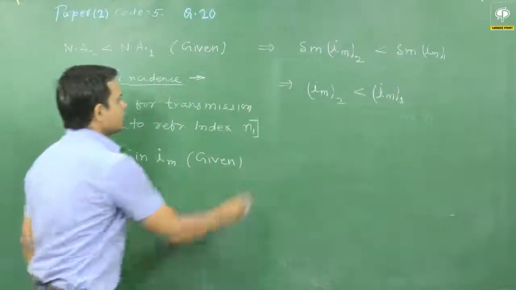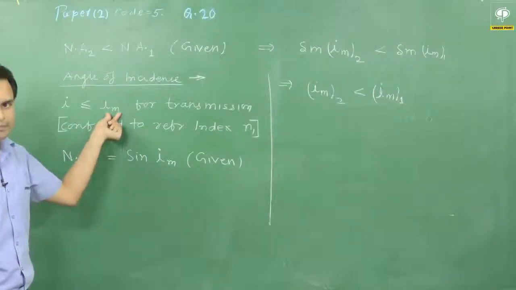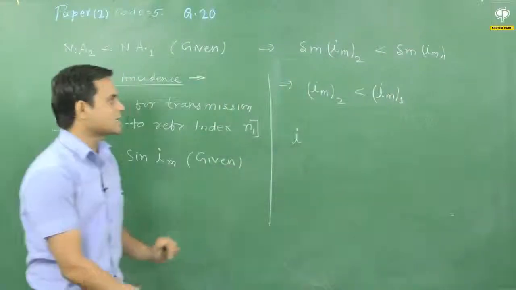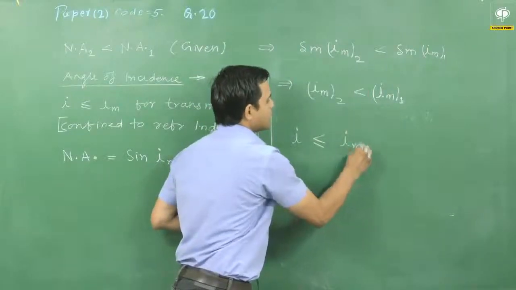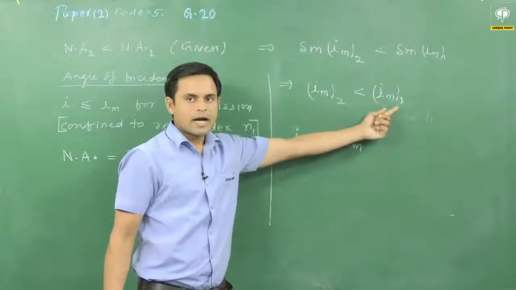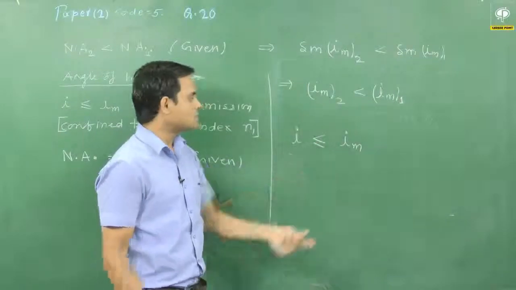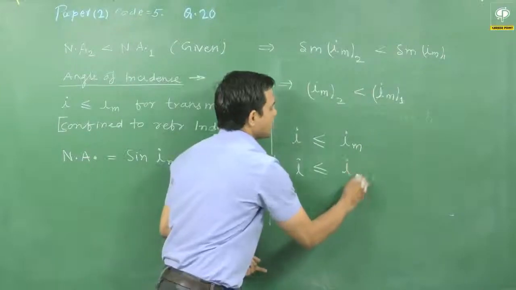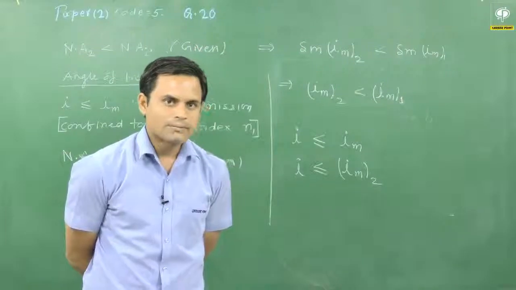But as we know that the value of I should always be less than or equal to Im. Therefore, for the angle of incidence for the transmission, the I should be less than or equal to Im. But here, if we compare the Im1 and Im2, Im2 is having the least value, so the angle of incidence should be less than the lesser value among both. So I should be less than or equal to Im2.